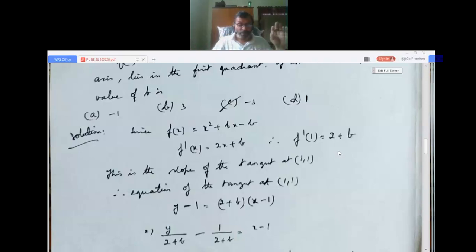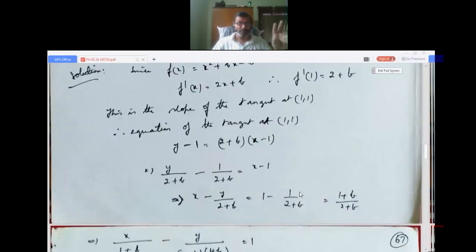Is it clear? Now the equation of the tangent at 1 comma 1, we got the slope. Now the equation of the tangent is y minus y1 equals slope into x minus x1, the standard slope form equation. So I got y minus 1 equals the slope 2 plus b into x minus x1.